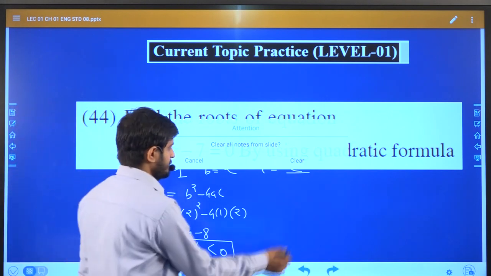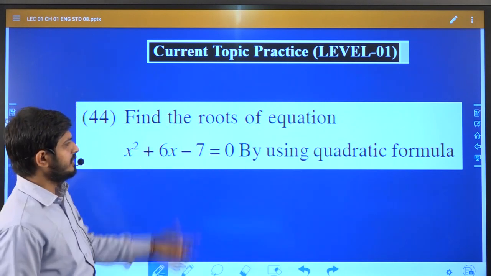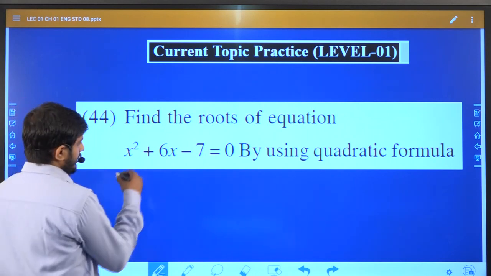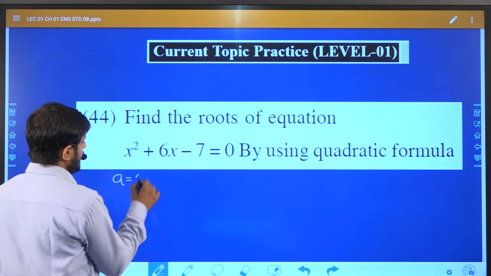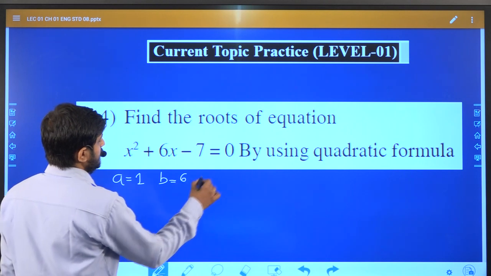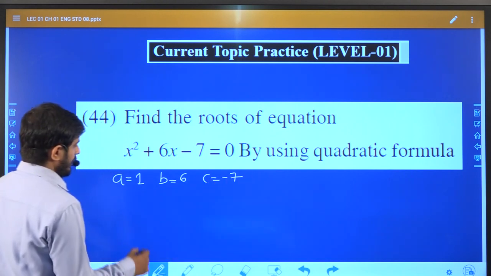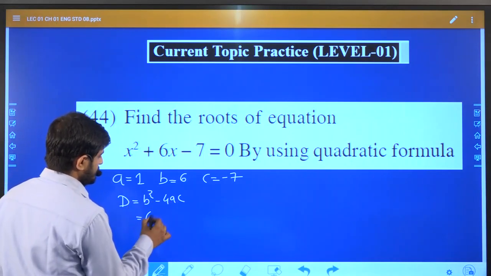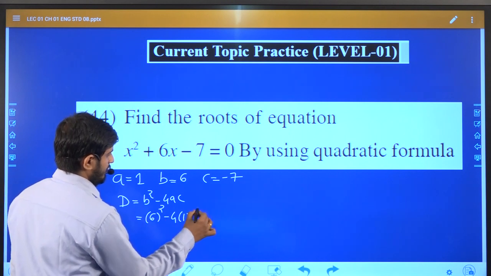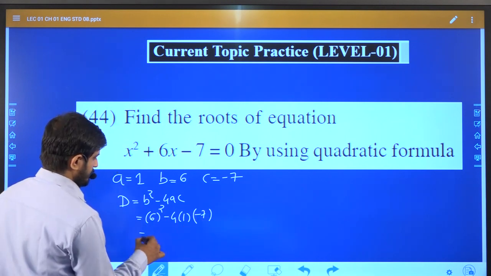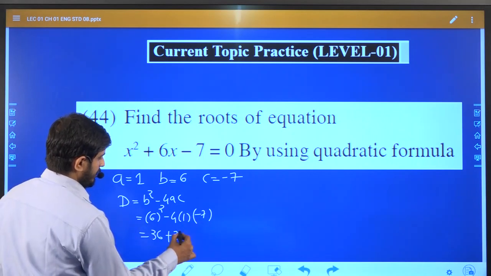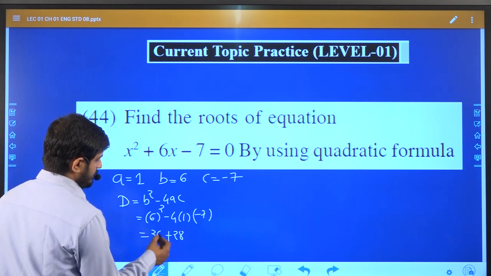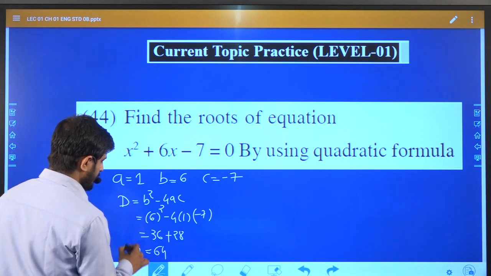x square plus 6x minus 7 is equal to 0. This is the equation. You want to find out the roots of the given equation by using the quadratic formula. Compare this equation with the standard form. You can get a is equal to 1, b is equal to 6, c is equal to minus 7. Now find out the discriminant. Discriminant is what? b square minus 4ac. b square, 6 square, minus 4a. In place of c, it is minus 7. So it is 36 plus 28. 30 plus 20, 50, 50 plus 8, 58, plus 6, 64. The value of d is what? 64.